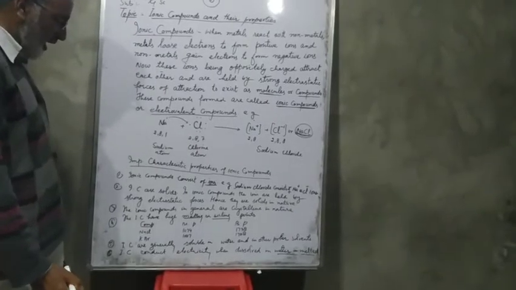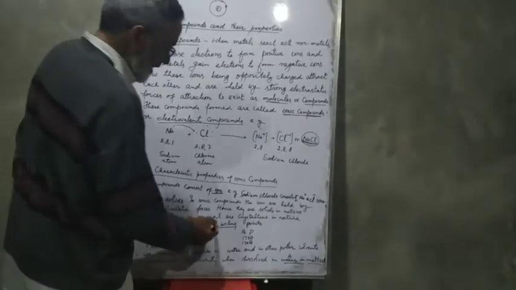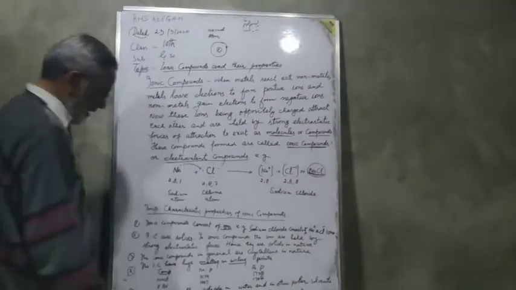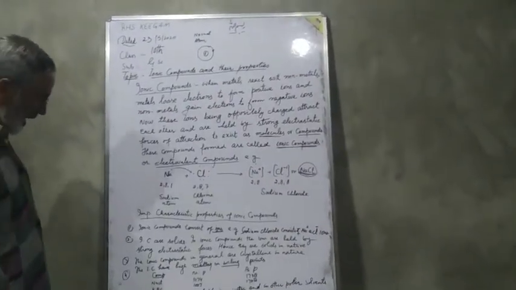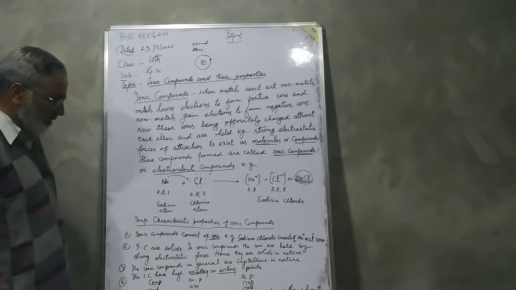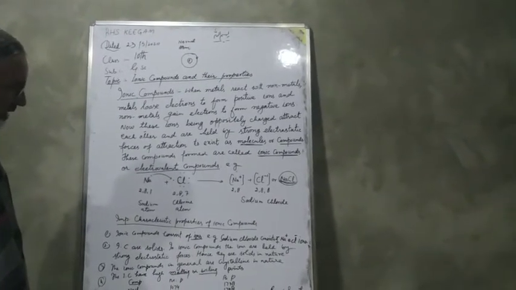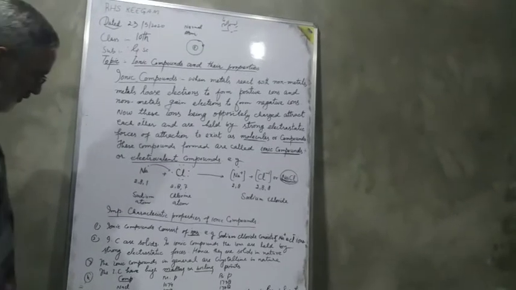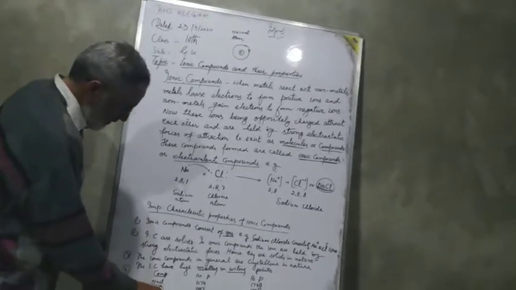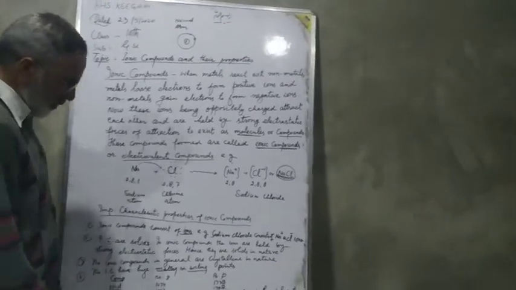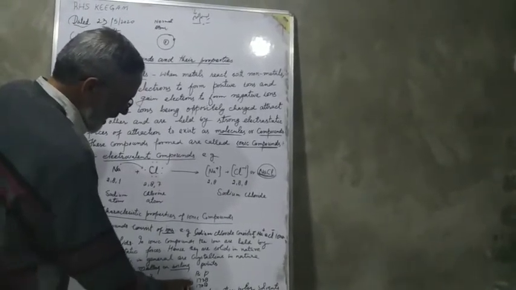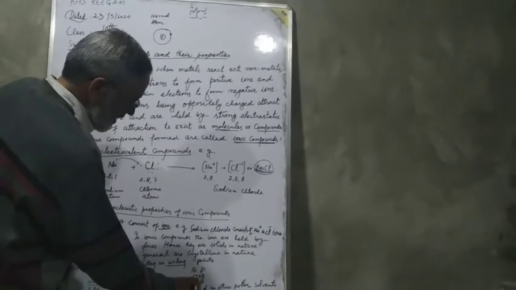Number 3, the ionic compounds in general are crystalline in nature. And number 4, the ionic compounds have high melting and boiling points. For example, if we take sodium chloride, its melting point is 1074 and boiling point is 1738 degrees.